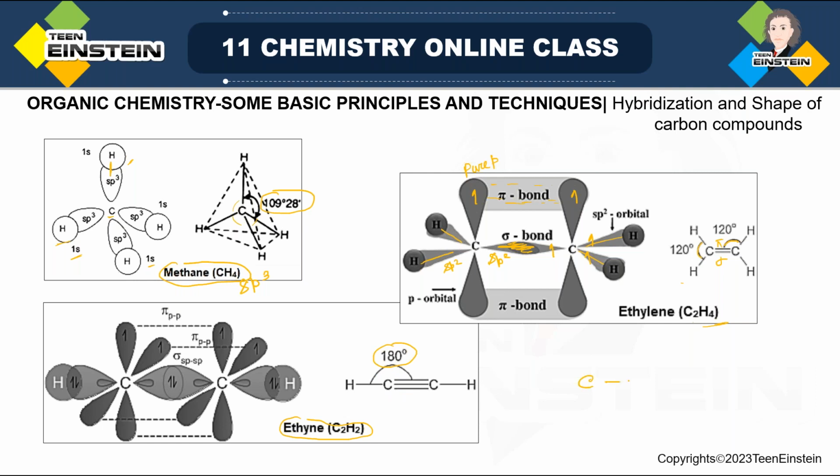Now in this case, carbon will have 2 sp hybrid orbitals and 2 pure p orbitals. So one electron is coming from hydrogen and another electron is coming from carbon. Carbon is using one sp for bond formation with hydrogen, another sp for bond formation with another carbon, and these two are pure p orbitals. This is pure, this is also pure.